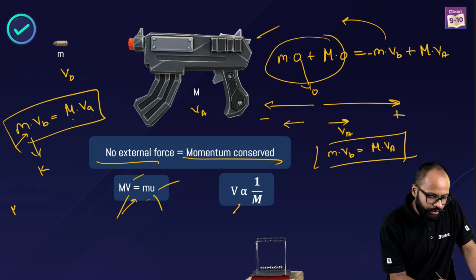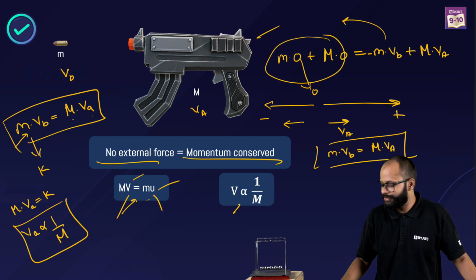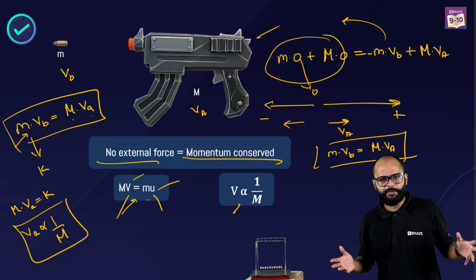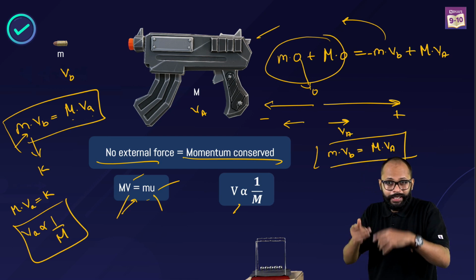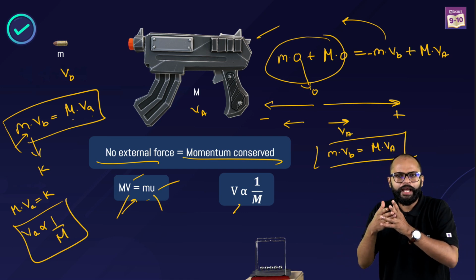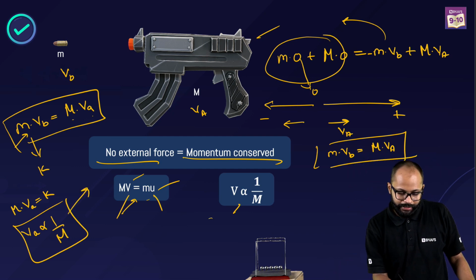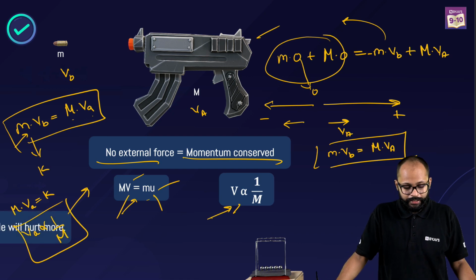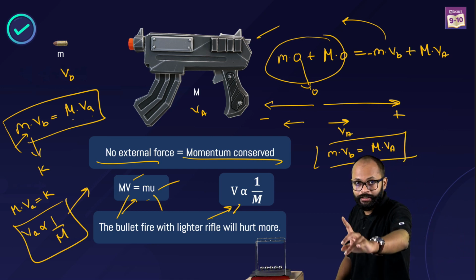So if mass into final velocity of the rifle is equal to a constant, can I say that the final velocity is inversely proportional to mass? Yes, sir, you can say that. In very simple terms, heavier rifle will have a lesser recoil velocity. Lighter rifle will have a more recoil velocity. Getting it? So that's why this can be derived, and this is what is written over here. The bullet fired with a lighter rifle will hurt more because recoil velocity will be more.